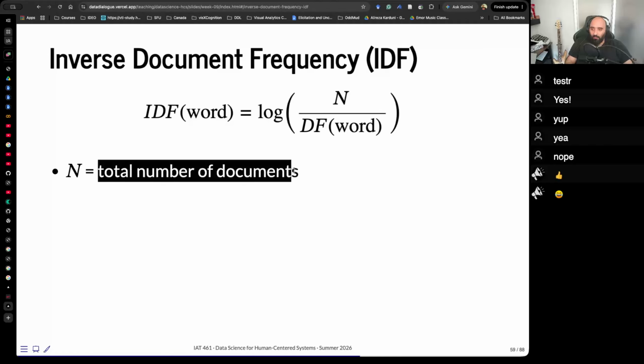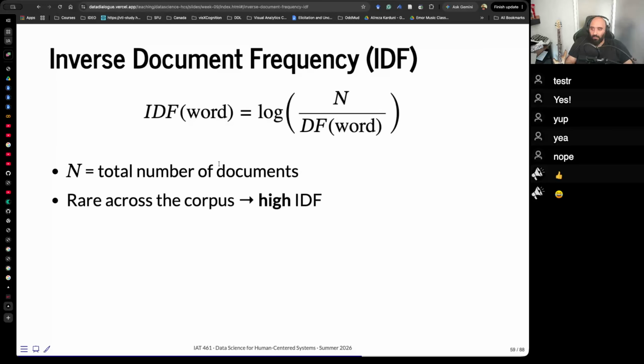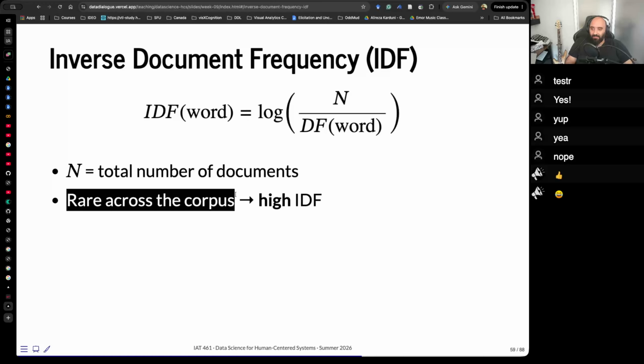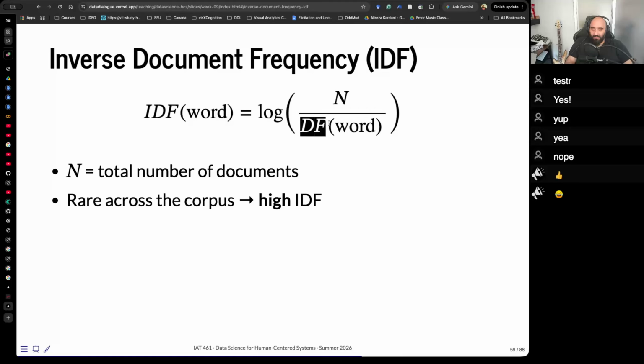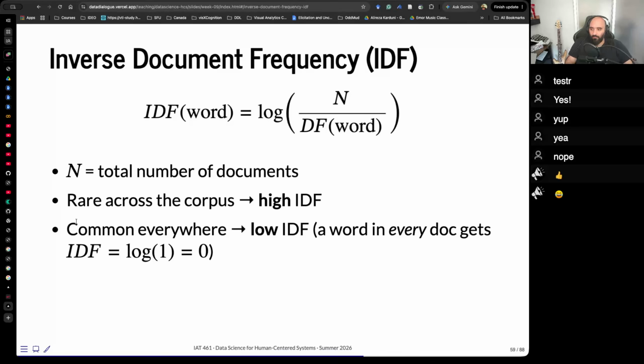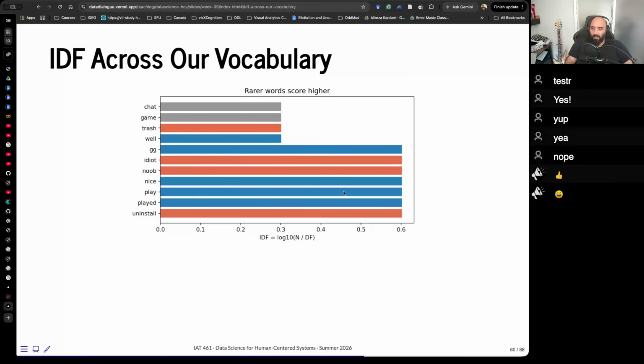N is the total number of documents, and DF we just looked at, right? So if the IDF is high, it means this is rare. Low IDF means a word in every doc gets IDF equals 0. Okay? So you can then compare words based on their rarity across documents.